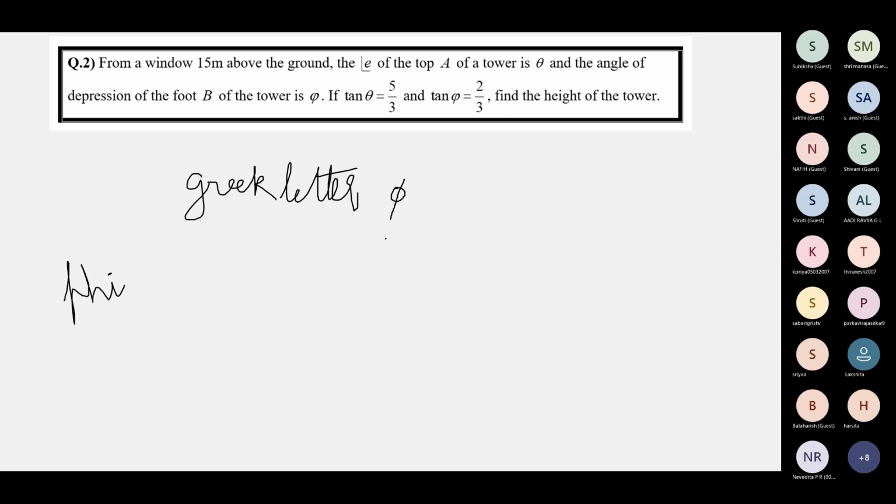Ma'am, I got the answer. Yeah. Ravya, is it? Yes, ma'am. Is it 105 by 2 meters? 105 by 2 meters. Very good. Yes. You're right, Ravya. Very good. Okay, ma'am.